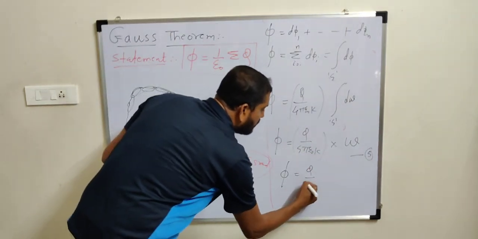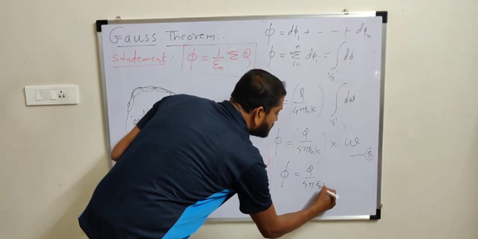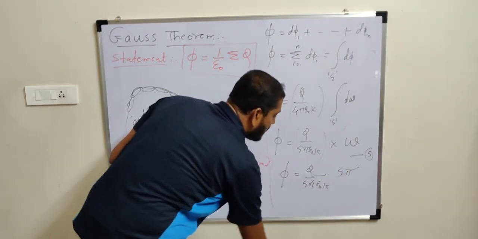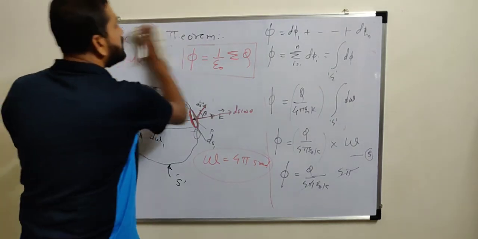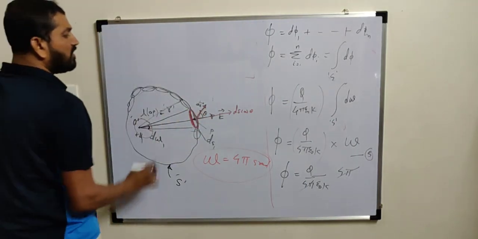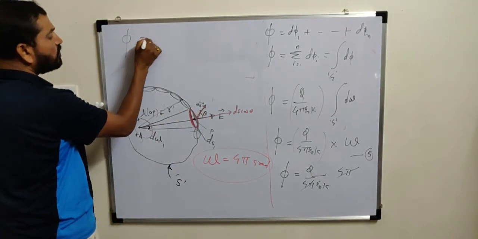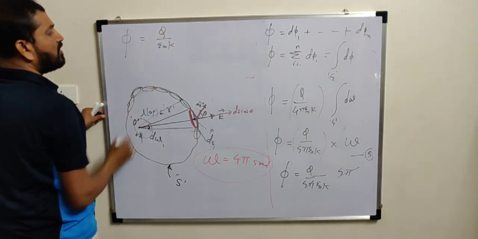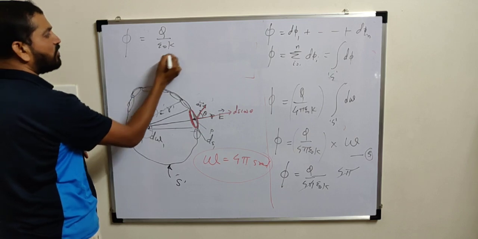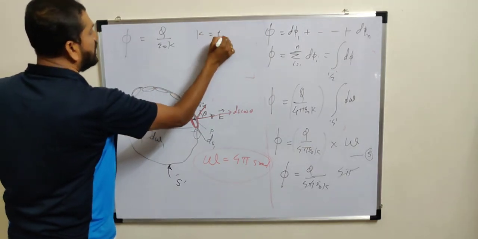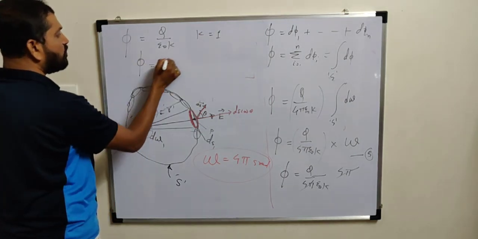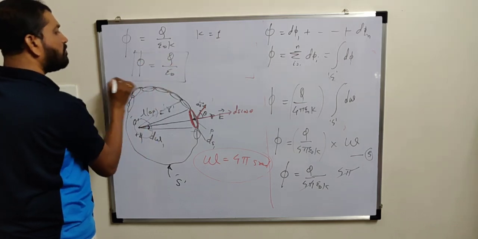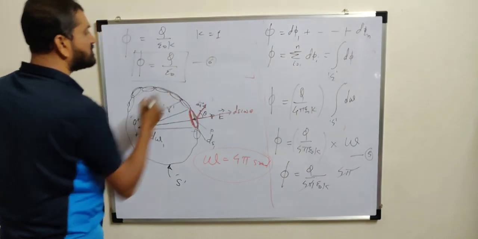So if we accept this value and replace it over here, then total flux comes out equal to Q divided by 4 pi epsilon 0 K. Yes, omega is 4 pi, so here 4 pi gets cancelled. So what will be the conclusion? Total flux phi comes out equal to Q divided by epsilon 0 K. Now if we assume air medium, for air medium we know that K is equal to 1. Hence total flux comes out equal to Q divided by epsilon 0. Very important conclusion, equation number 6.